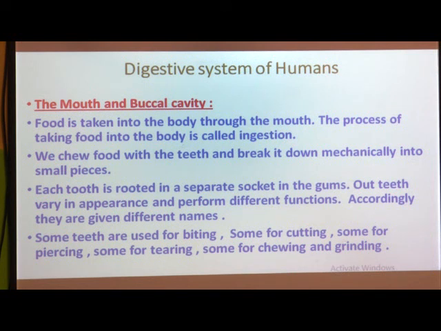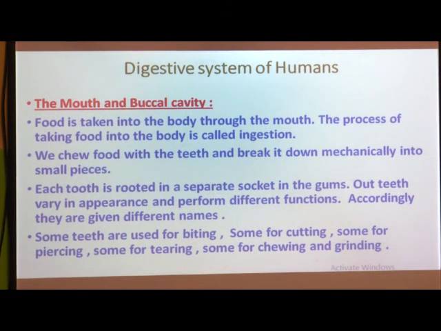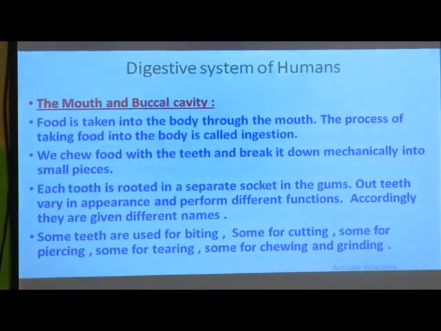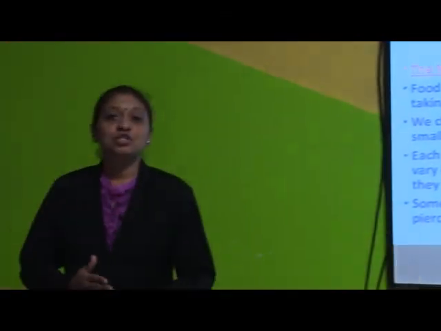If there were no teeth in our mouth, what would happen? You could not break down food into small pieces, and it could not pass to the next part of the alimentary canal.